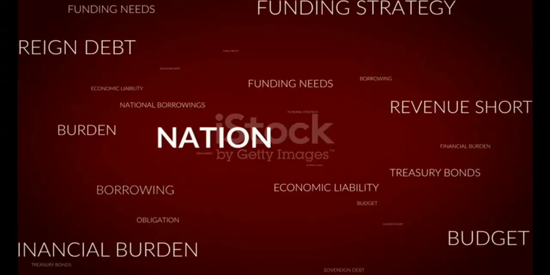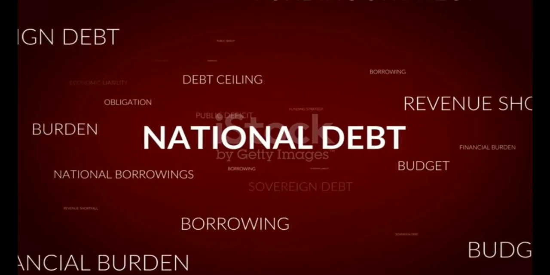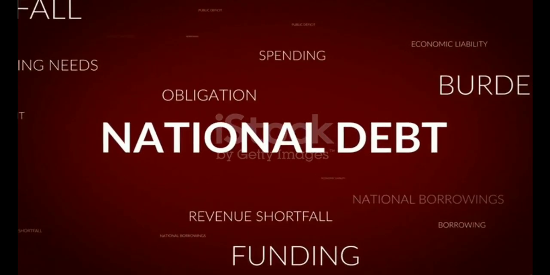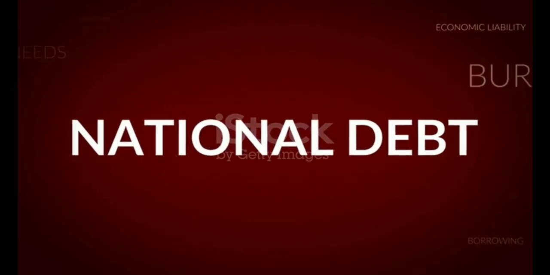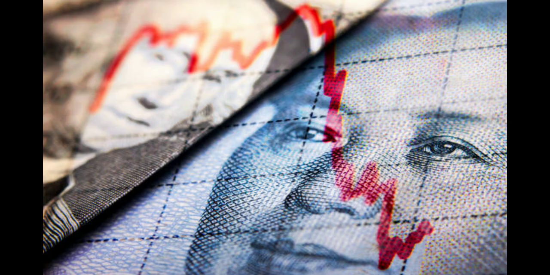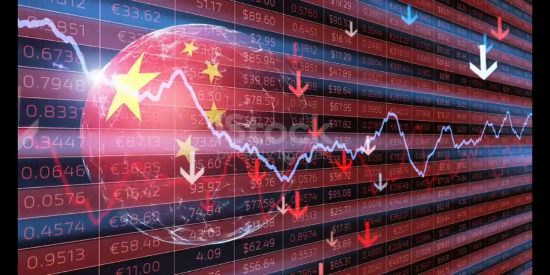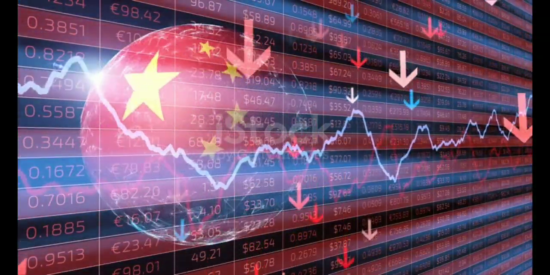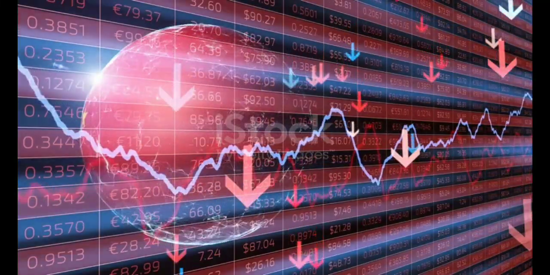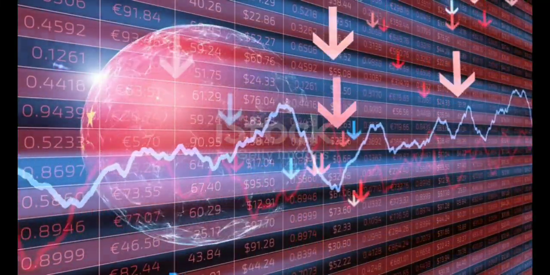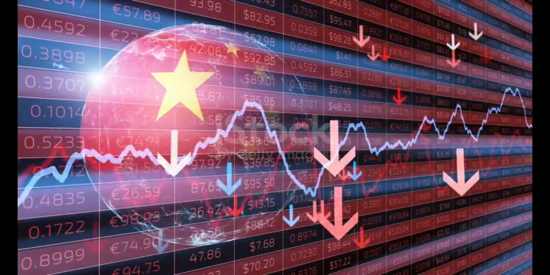6. National debt, total national debt about 66% of GDP. China's debt as a percentage of GDP provides insight into the country's overall debt burden relative to its economic output. 7. Main policy rate, 3.0%, the one-year loan prime rate. This rate is a key tool used by the People's Bank of China, PBOC, to influence monetary policy and economic conditions.